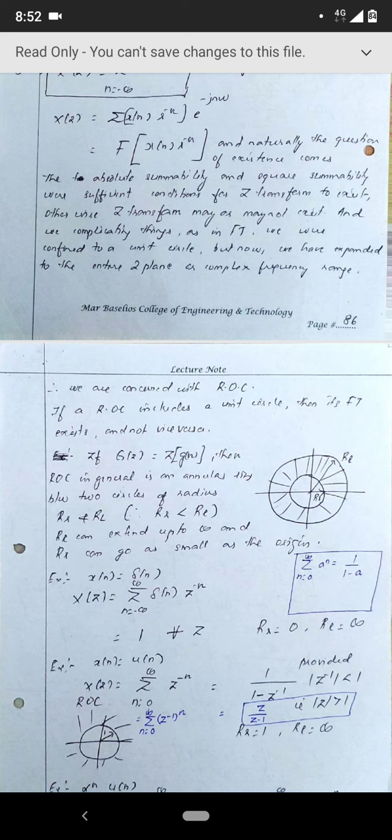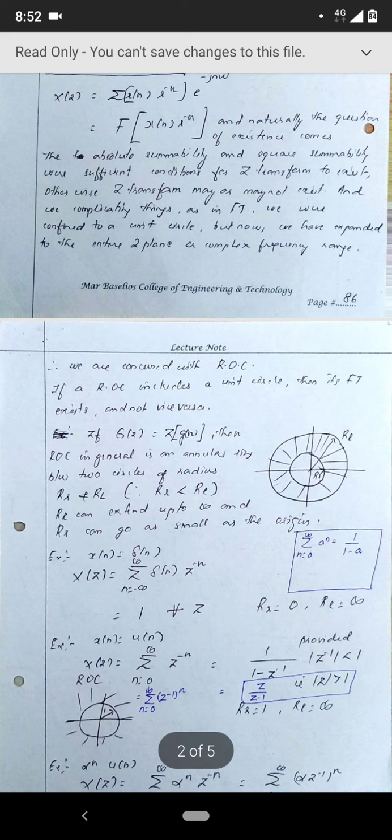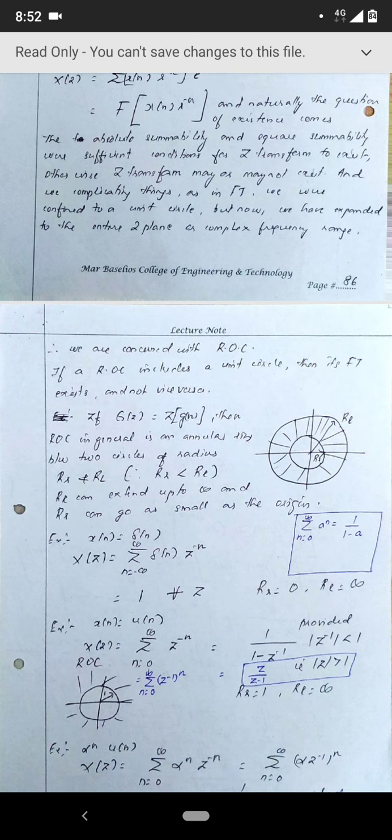I hope you have got the crux of what the z transform is, why it is different from the Fourier transform, and why it came into existence from the Fourier transform. Because some signals do not have a Fourier transform. For the Fourier transform we moved along the unit circle, but here we have the liberty to move within the z plane by varying the radius of that circle.